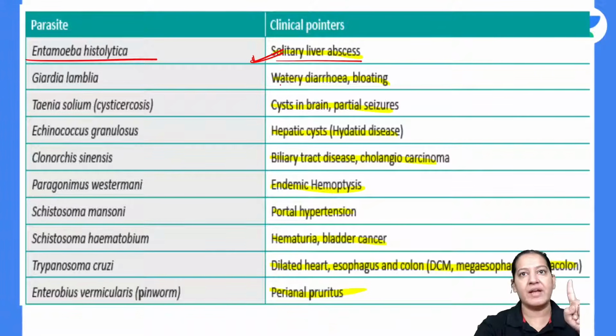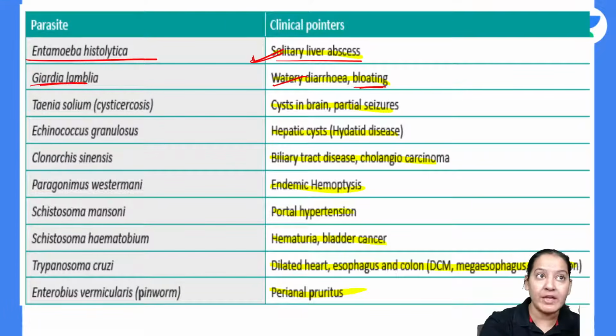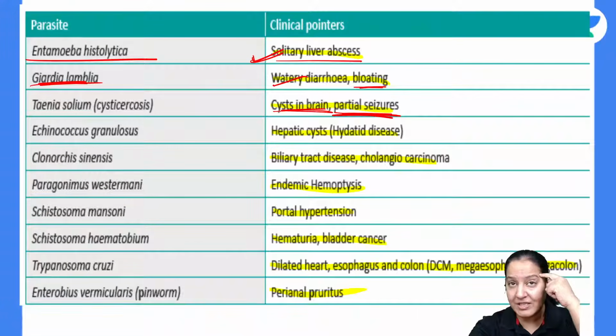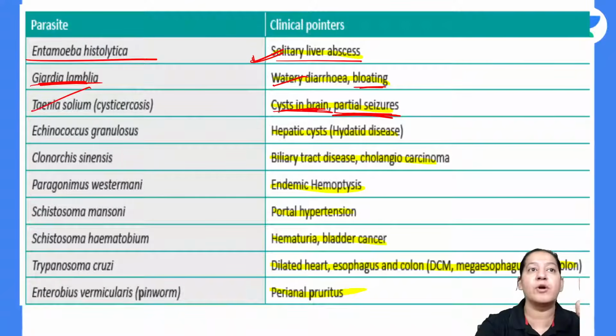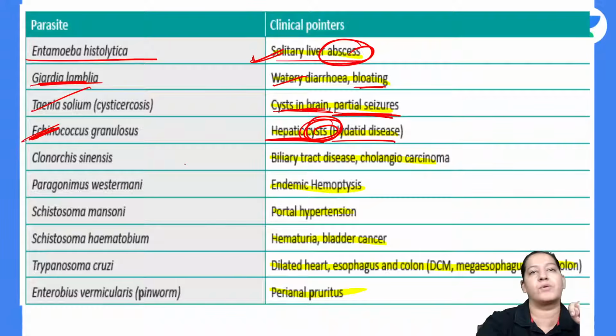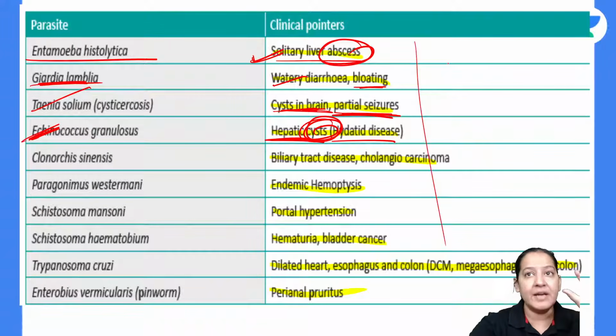If in your question you get watery diarrhea and bloating in the clinical history, the examiner is pointing you towards Giardia lamblia. If the examiner gives you seizures or cyst in the brain, only one parasite causes seizures or cysts in the brain, Taenia solium, because of neurocysticercosis. If the examiner is giving you liver cyst, not liver abscess, liver cyst is different, hydatid cyst, the examiner is pointing you towards Echinococcus granulosus. These things are important in big lengthy questions.